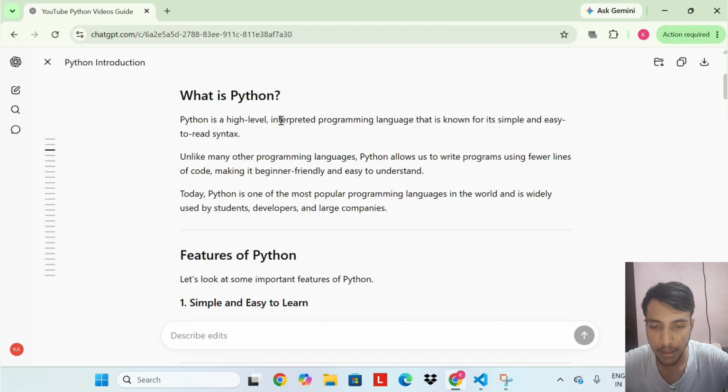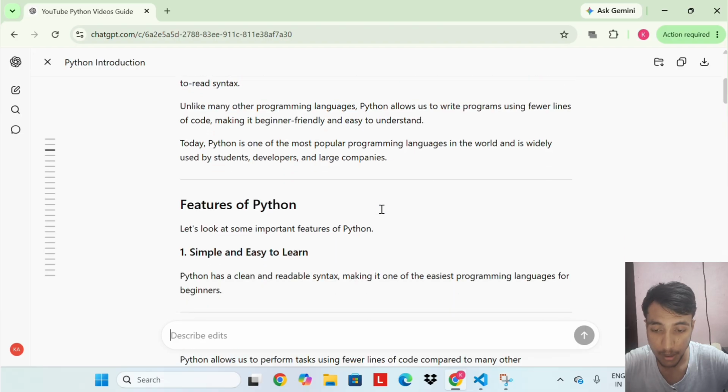Python is a high-level interpreted programming language that is known for its simple and easy to read syntax. Unlike many other programming languages, Python allows us to write programs using fewer lines of code, making it beginner friendly and easy to understand. Today, Python is one of the most popular programming languages in the world and is widely used by students, developers, and large companies.